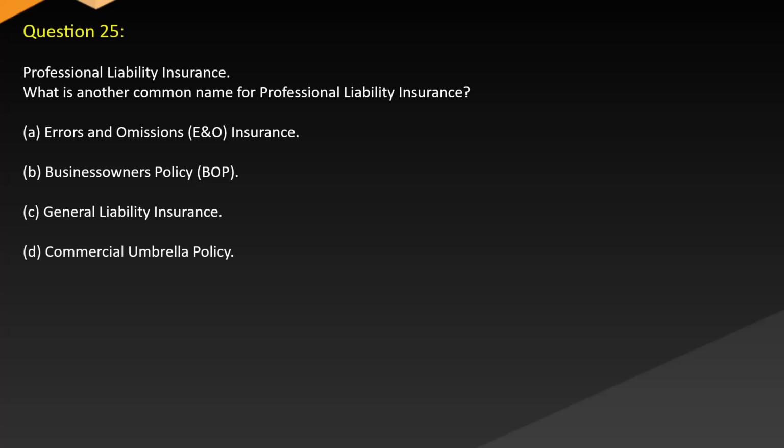Question 25. Professional liability insurance. What is another common name for professional liability insurance? A. Errors and omissions (E&O) insurance. B. Business owners policy (BOP). C. General liability insurance. D. Commercial umbrella policy.